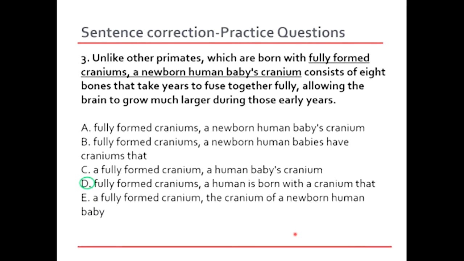A human is born with a cranium. If we are referring to a singular subject, then we need to mention that we are talking about a human that is born with a cranium. So specify that a human is a singular subject and then talk about its cranium, right? So this is how you break down the sentences into parts, and we can find this out with the help of the rules that we have understood, the 7 grammar rules.